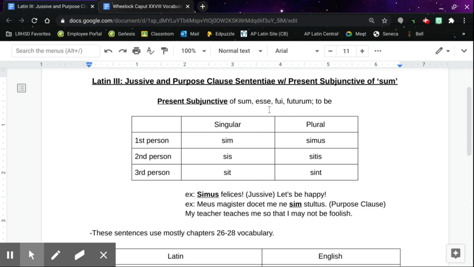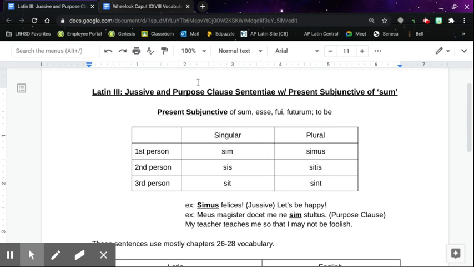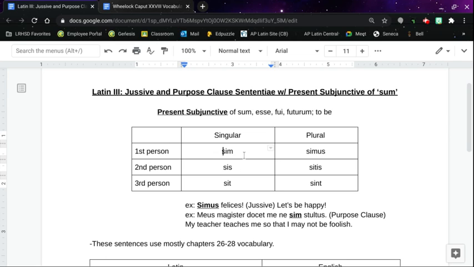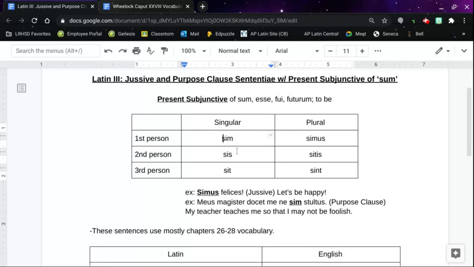Salve. Today we're going to go over this assignment on jussive and purpose clauses. And also we have featured or introduced here the present subjunctive of the verb to be. All right. Let's go right in.